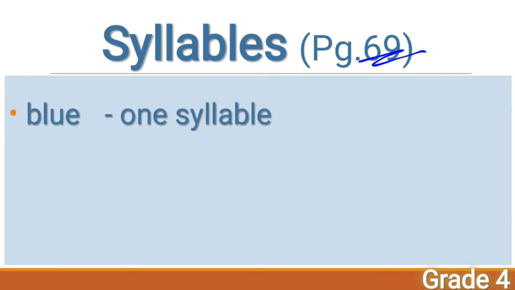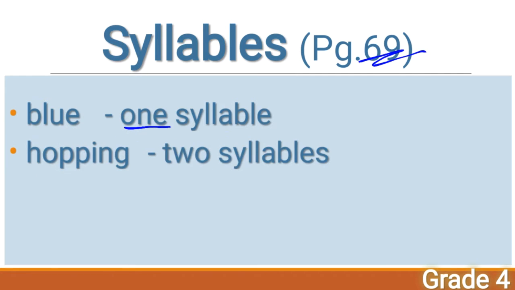Blue. So you know that every syllable should have a vowel letter, isn't it? A vowel sound should be there when you divide the word, isn't it, children? See here, blue. These are vowels here. You should not divide the vowels. So this should be written together. This should be divided together. So can you divide this? No. If you divide like this, is there any other part to divide? No. That's why blue is one syllable.